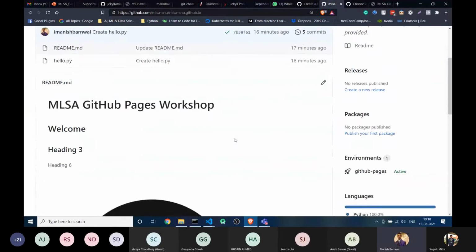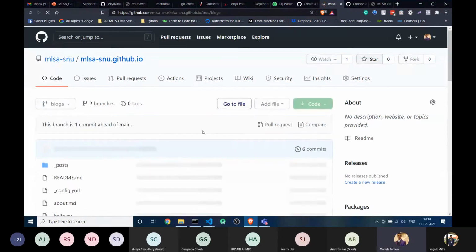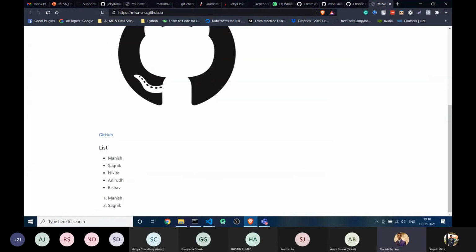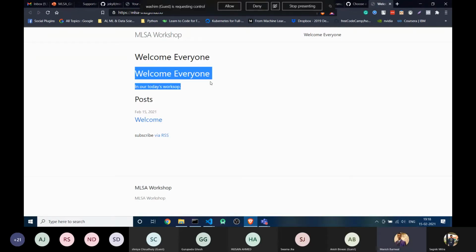Okay. So we are again in our master main branch, and let me check if it's built or not. Yeah, you can see there's a green tick. It means it's built. All right. Let me refresh this page. Okay, here we are. You can see we already built the pages. A few things are there, multiple, so we can correct it.